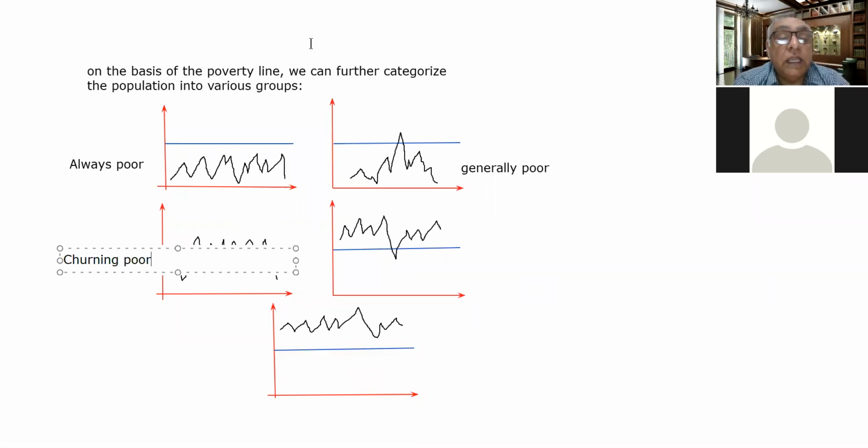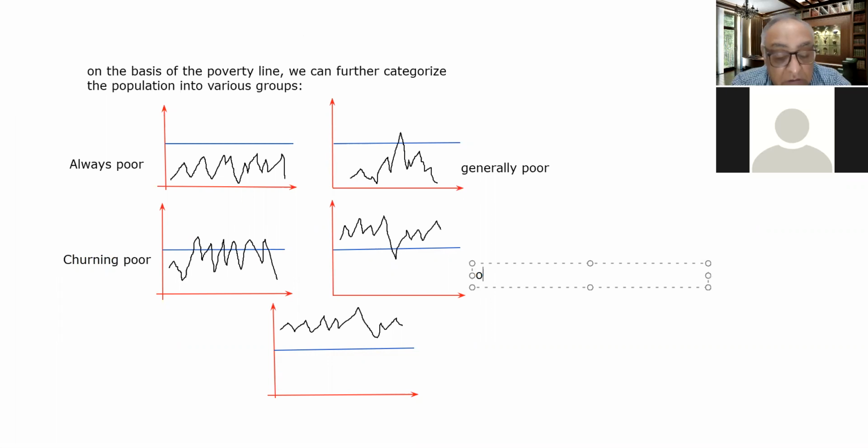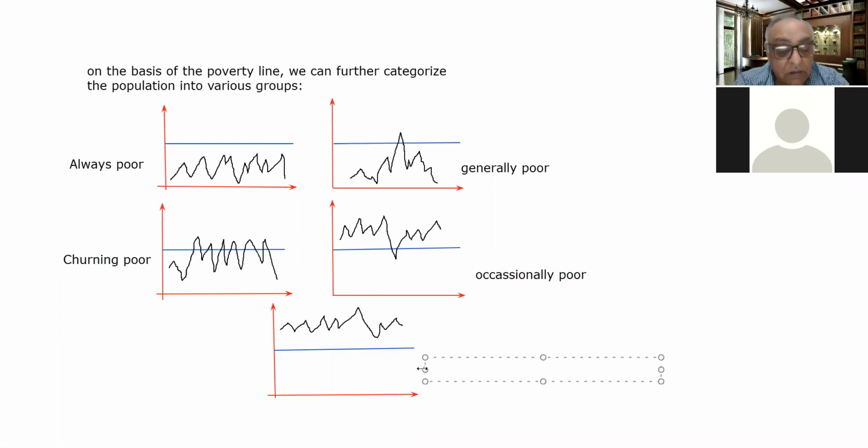And these people can be known as occasionally poor. And these people can be never poor. So these are the various categories of the population in this case.